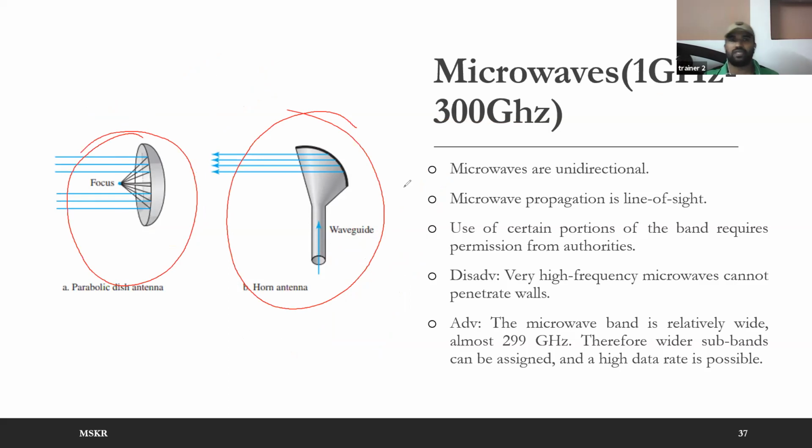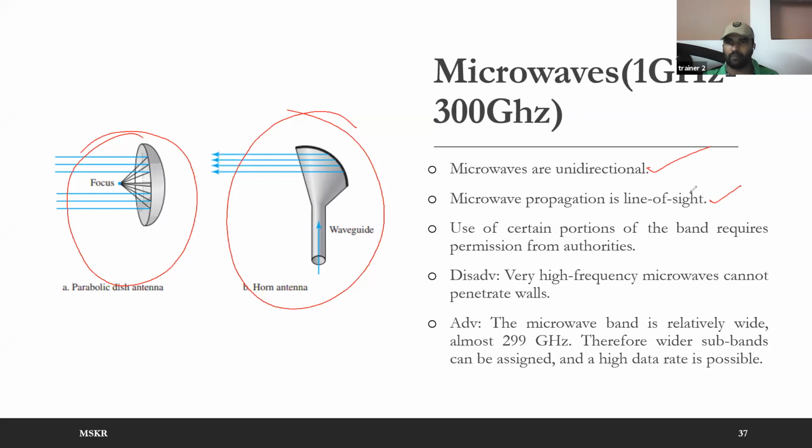The other place is one-direction communication in small LANs, wireless LANs. In some LANs, they are using these microwaves. So microwaves are unidirectional. Microwave propagation is line of sight. Without line of sight, most of the signal will not be sent to the receiver.